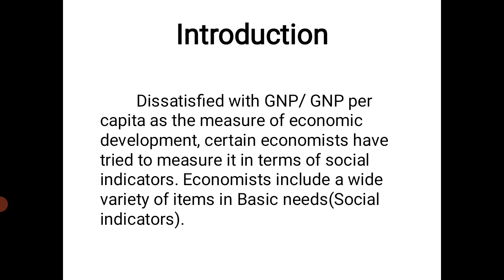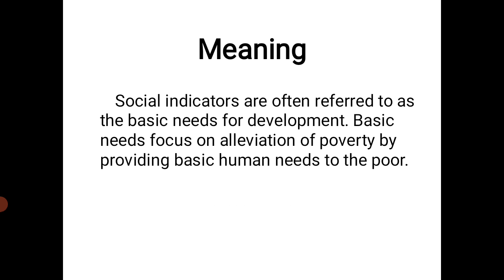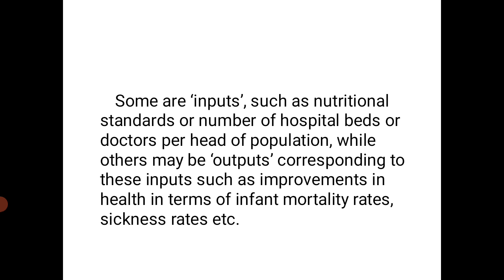Economists include a wide variety of items in basic needs, that is, social indicators. Social indicators are often referred to as the basic needs for development. Basic needs focuses on alleviation of poverty by providing basic human needs to the poor.